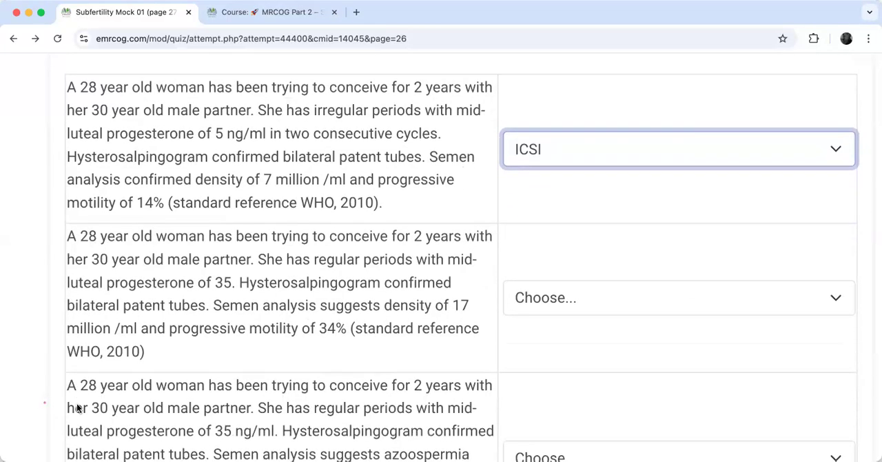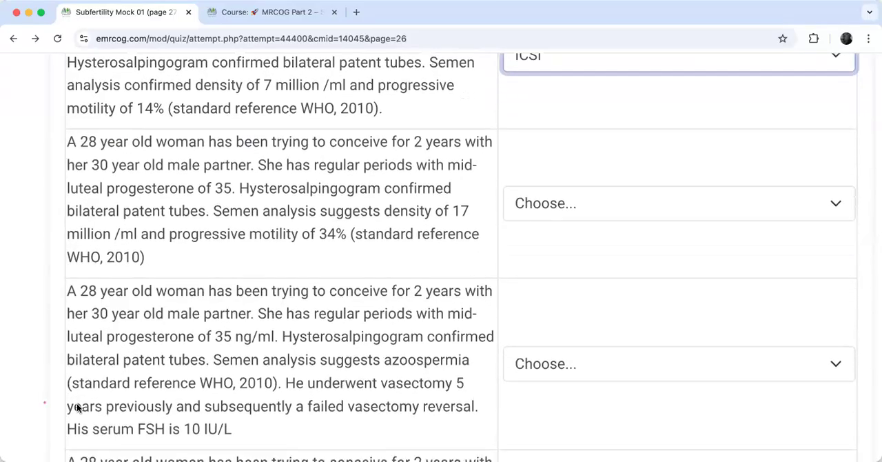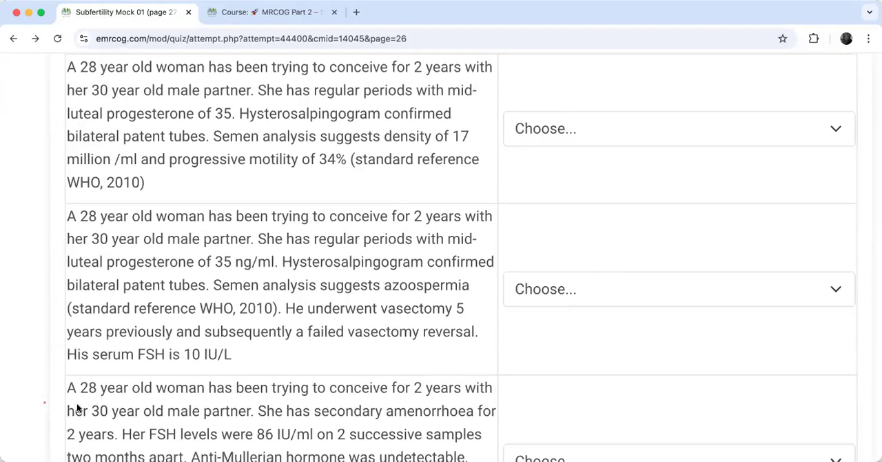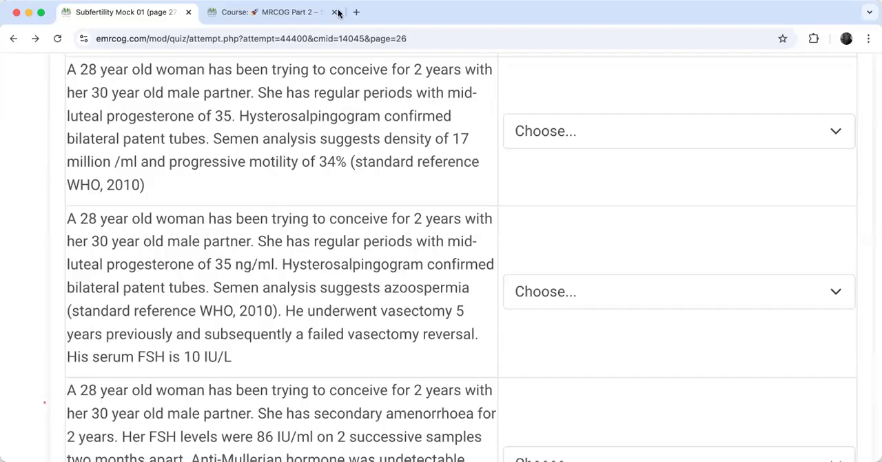This is the kind of question that you will find in the exam, right? They ask about male subfertility many times in the exam. This is a very commonly asked topic, but it will not be a straightforward male subfertility. Always there will be something in the scenario, and you have to consider both the couple together, right?